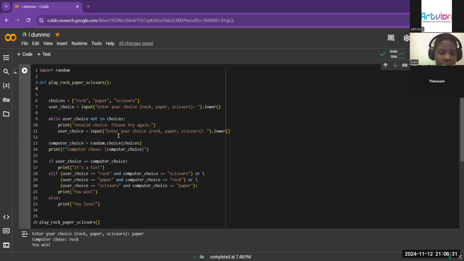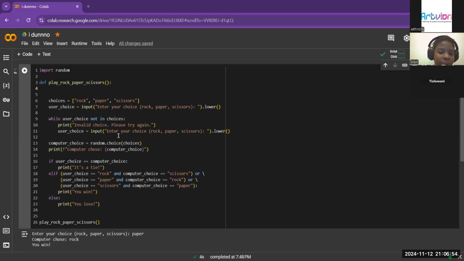So it's saying which one of them will win. Like if I had rock and scissors, which one will win? It's obviously rock. Then we have paper and rock. Which one will win? Paper, obviously. And if we have scissors and paper, which one is going to win? It's obviously scissors. So it's giving the code that possibility.